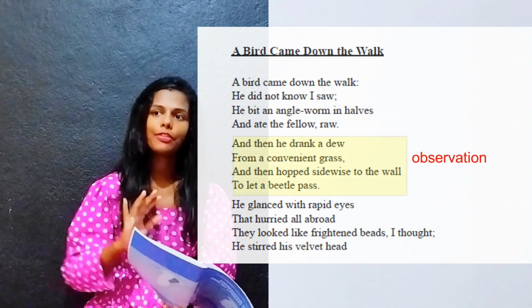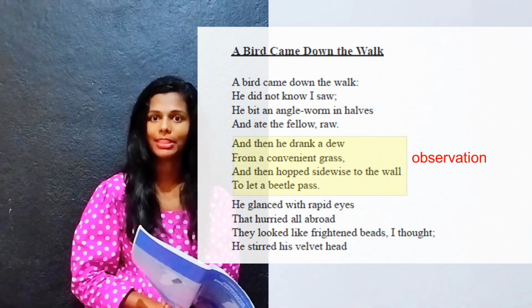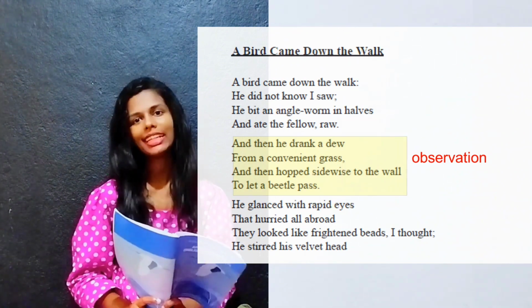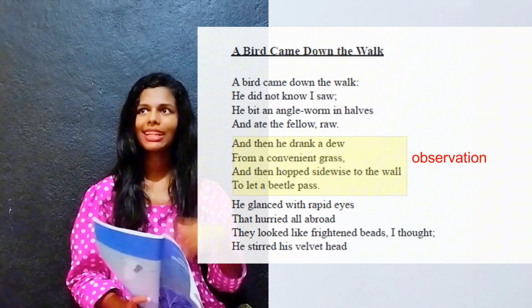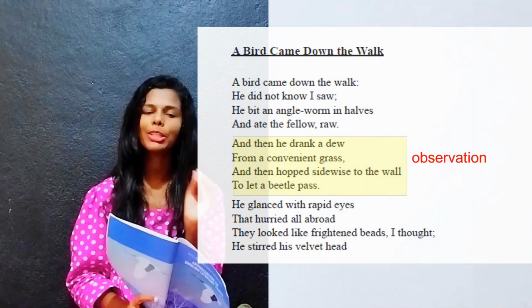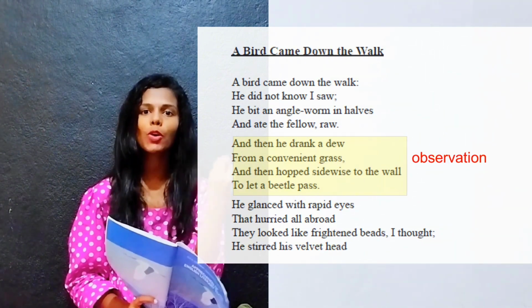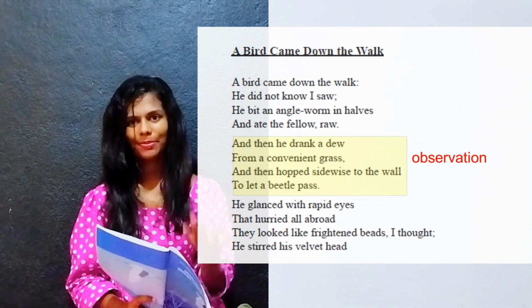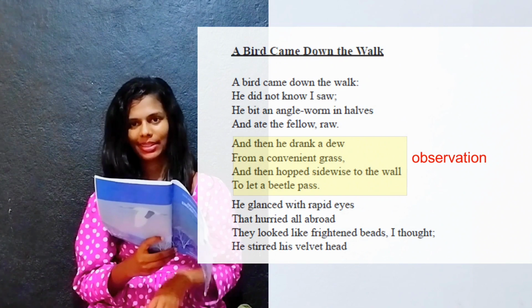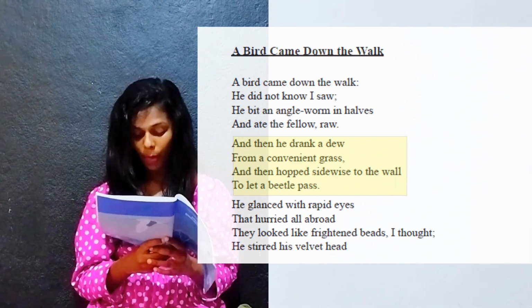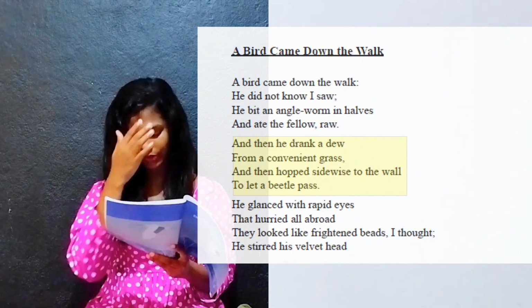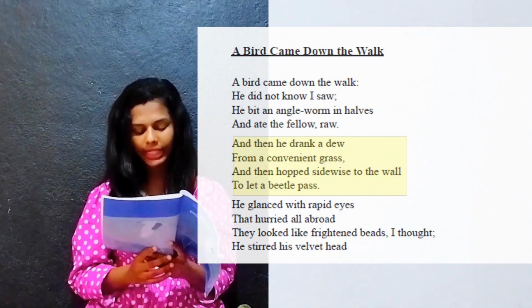After eating the worm, this bird goes to a grass and drinks dew. Look at how this poet observed them point by point, so closely, and described it so beautifully. Drank a dew from a convenient grass and then hopped sidewise to the wall to let a beetle pass.